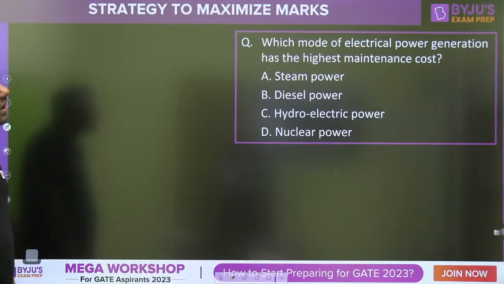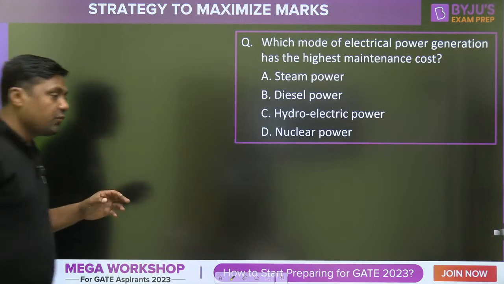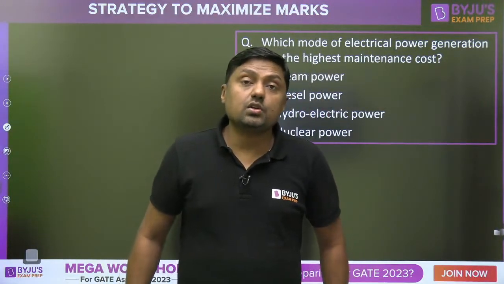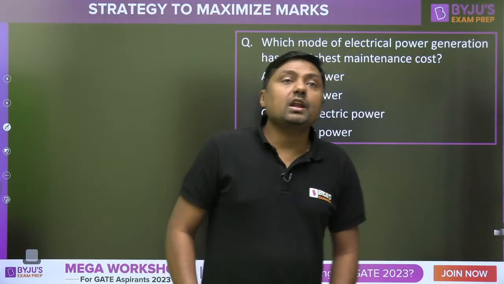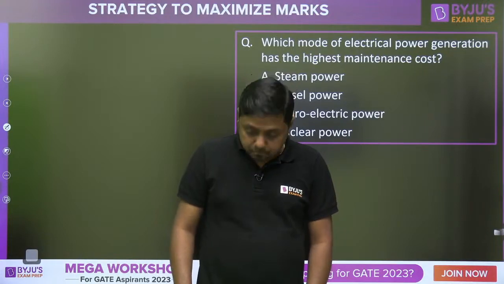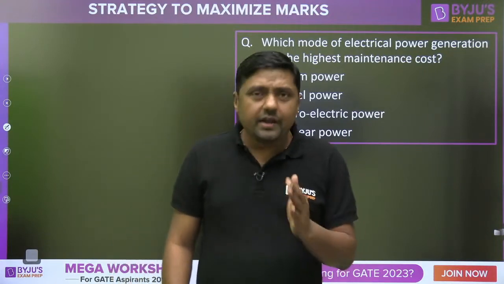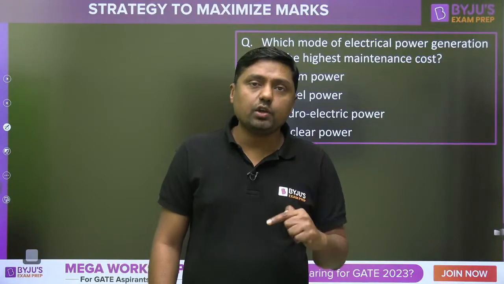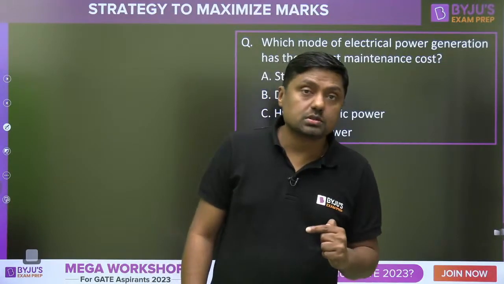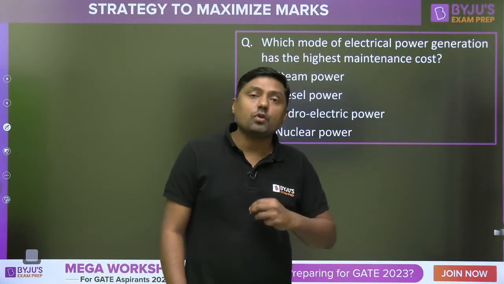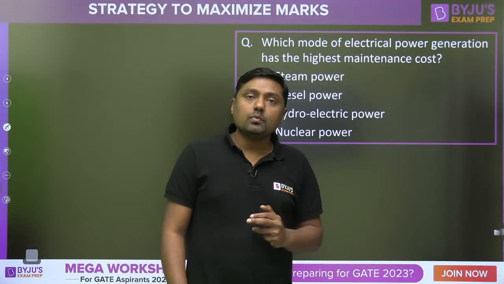Which mode of the electrical power generation has the highest maintenance cost? A general question for all branches: civil, mechanical, electrical, electronics, computer science. Right? And if you have an idea, for any power plant there are types of cost. One is called running cost, and one is called maintenance cost, and another is installation cost. Three types. Installation, first of all we have to install. Second is maintenance.